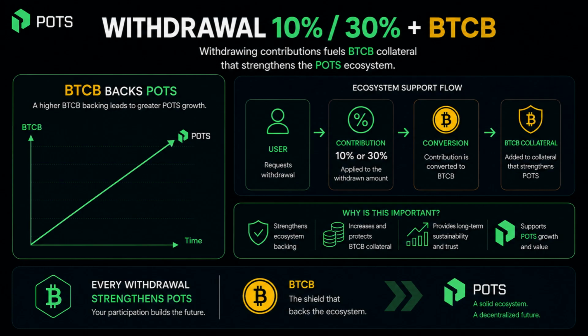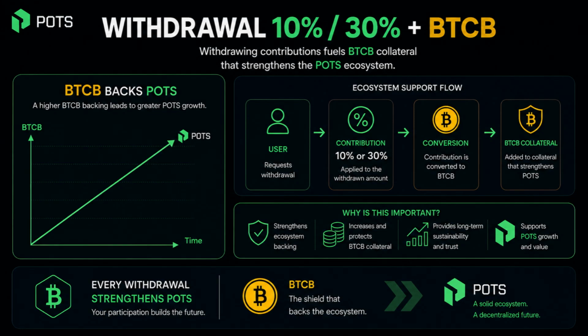When a user withdraws, there is a contribution to the ecosystem. If the user chooses a slower release, the contribution is 10%. If the user chooses immediate release, the contribution is 30%. The important thing to understand is that this money does not disappear. That contribution is converted into BTCB, which works as collateral or backing for the POTS ecosystem.